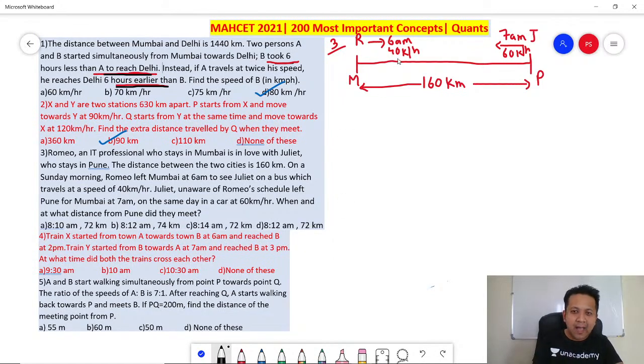Think about it. At 7 a.m. Romeo would have already covered 40 kilometers. So how much is the distance? The distance between them is now 120 kilometers.